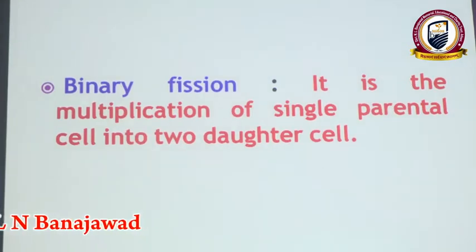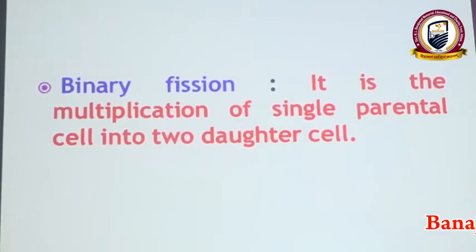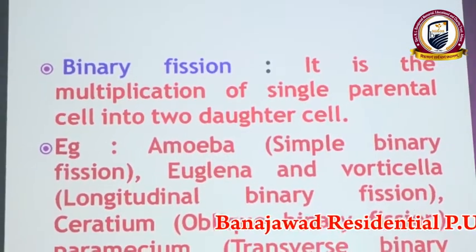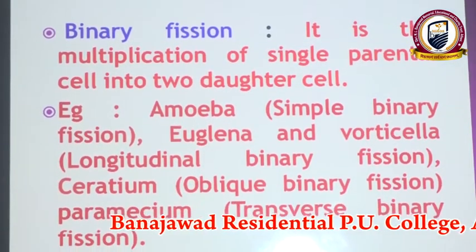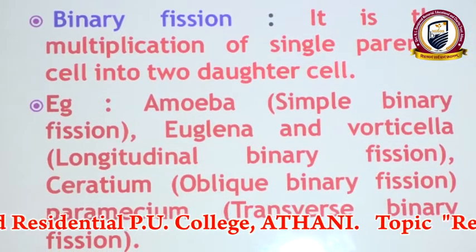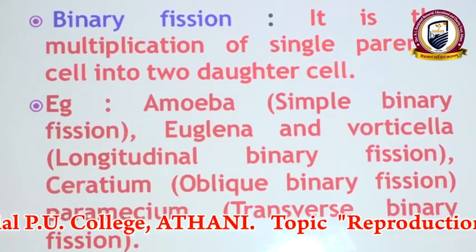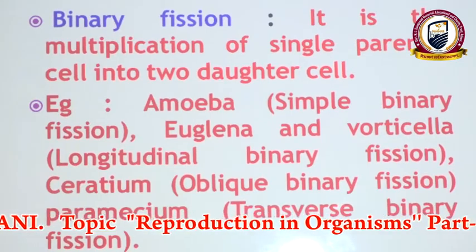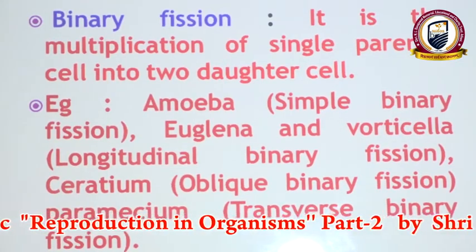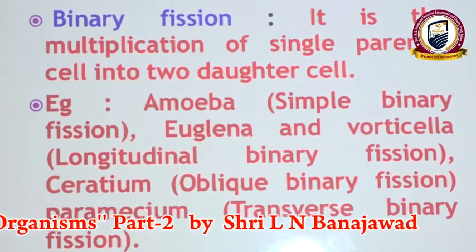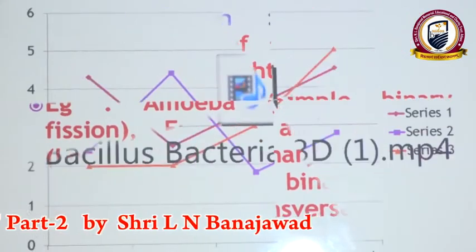When you consider binary fission, it is the multiplication of a single parental cell into two daughter cells. For example, Amoeba shows simple binary fission, whereas Euglena and Vorticella split longitudinally into two, hence they show longitudinal binary fission. Ceratium shows oblique binary fission. Examples like Paramecium and bacteria divide by transverse binary fission.